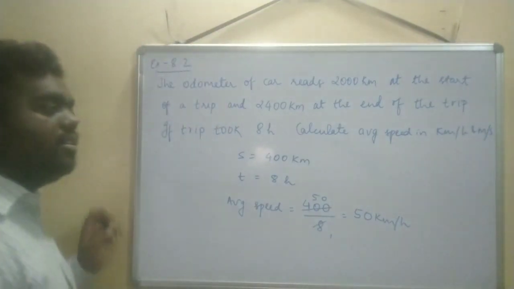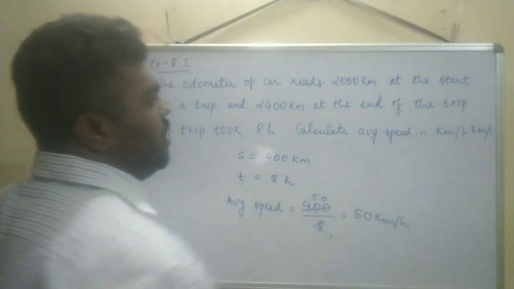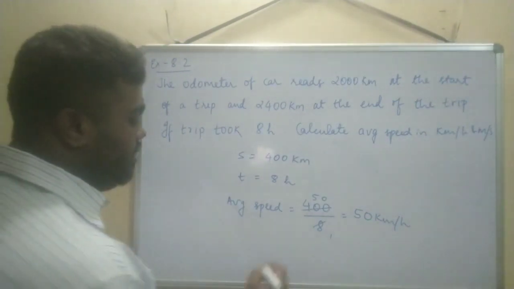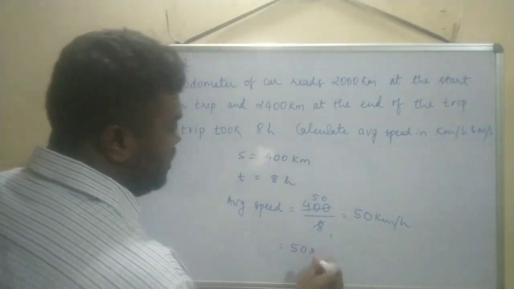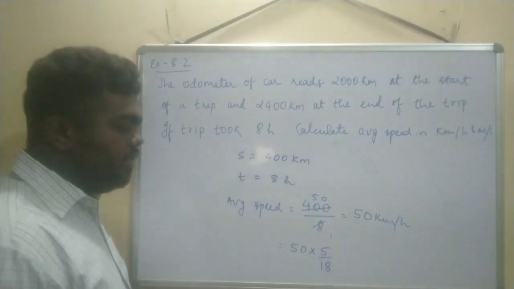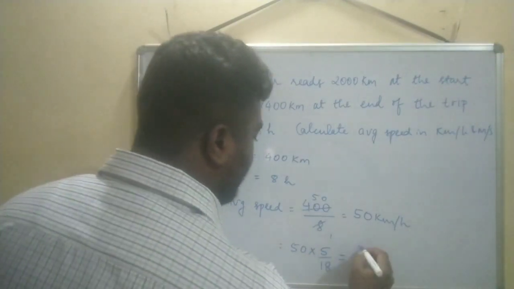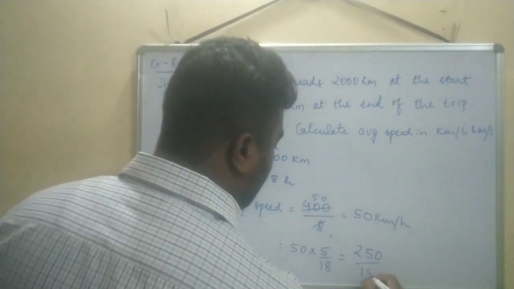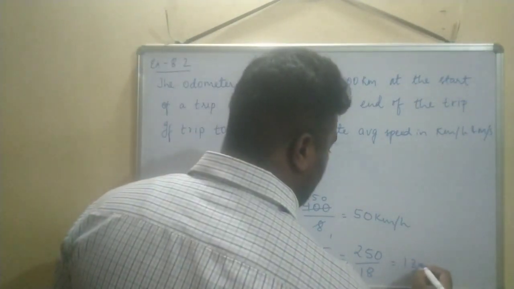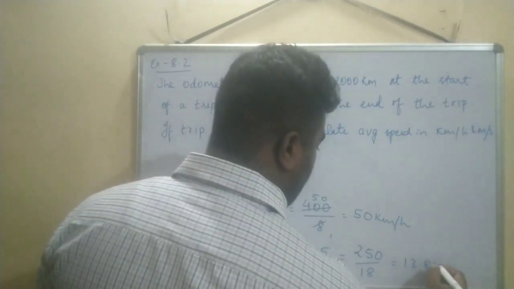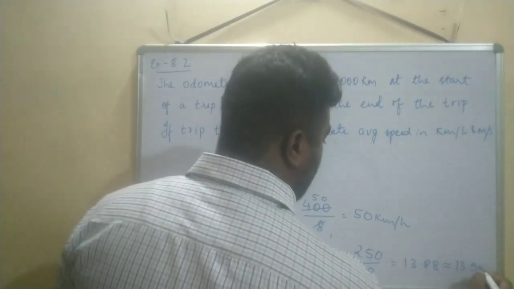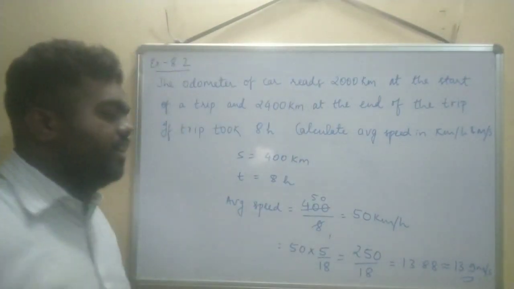The question also says to give the answer in meters per second. To convert to meters per second, we multiply the number by 5 by 18. 5 5s are 25, so 250 by 18. It comes out to be around 13.88, approximately 13.9 meters per second.